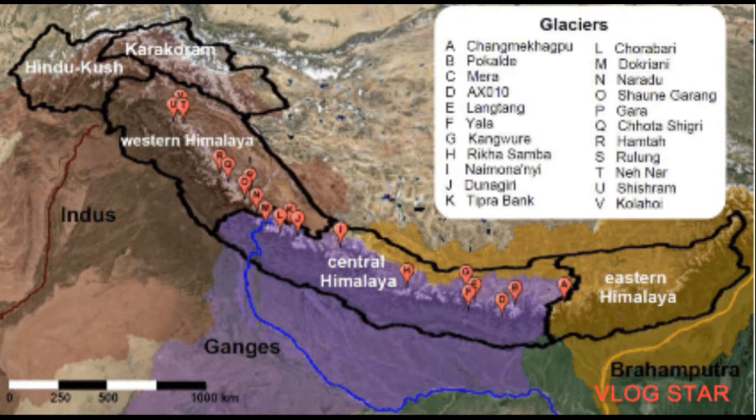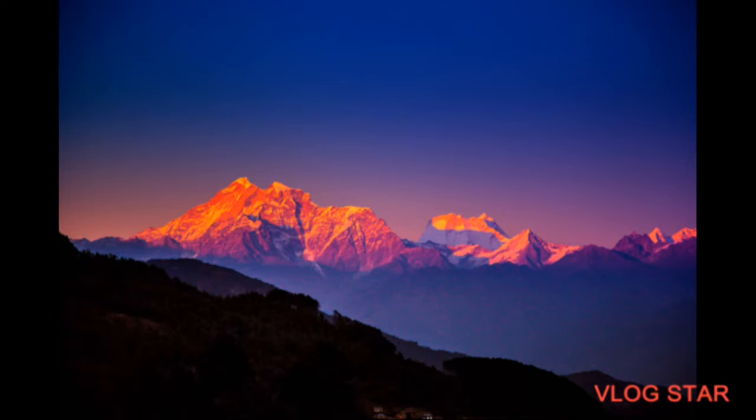Horizontally, the Himalayas are divided into three parts: the Western Himalayas, which lie in the Kashmir region, the Central Himalayas in Uttarakhand, and the Eastern Himalayas, which extend into the northeastern part, covering the states of Assam, Mizoram, Nagaland, Manipur, etc. So the Himalayas stretch from the Indus River in the west to the Brahmaputra River in the east.